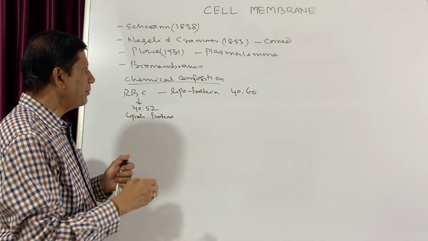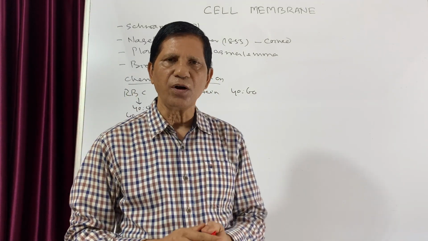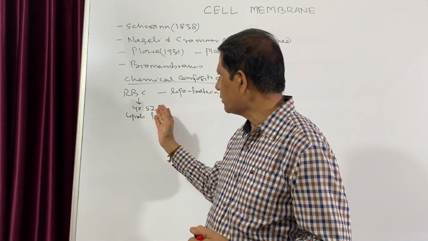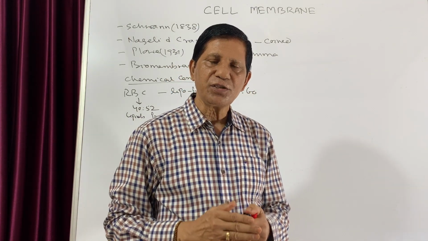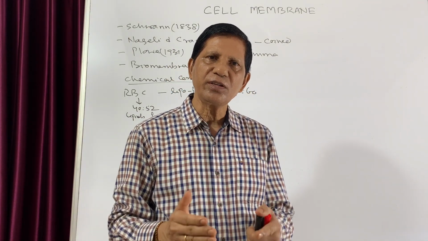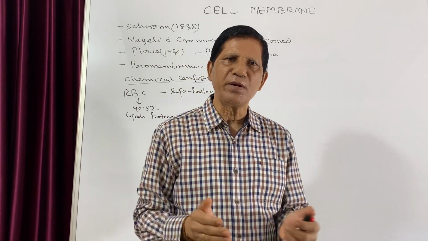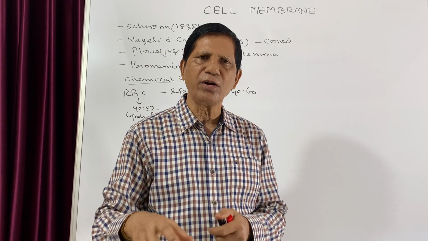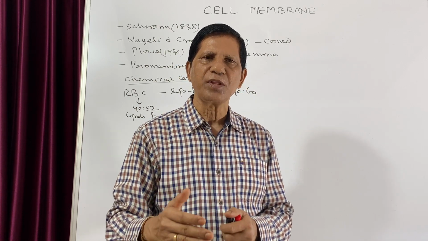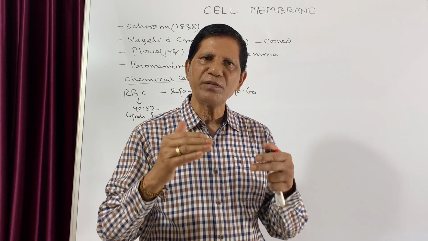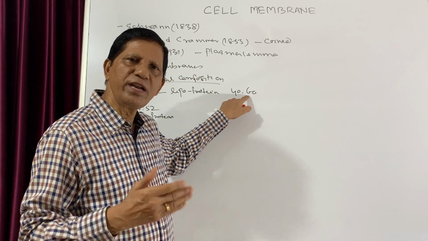Though they mainly consist of lipids and protein, in the ratio of 40:60, or in case of RBC 40:52, it is usually variable because it depends upon the type of function the cell membrane carries. The nuclear membrane, endoplasmic reticulum, plastid, or Golgi body membranes have different functions, so this ratio is not constant, it is variable.